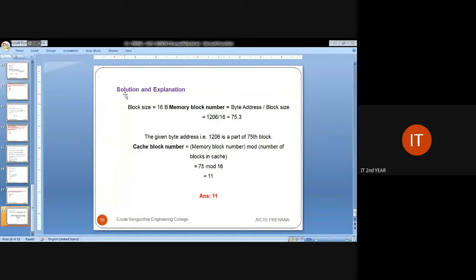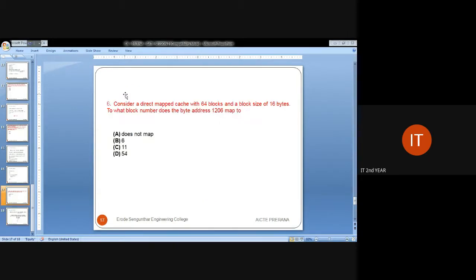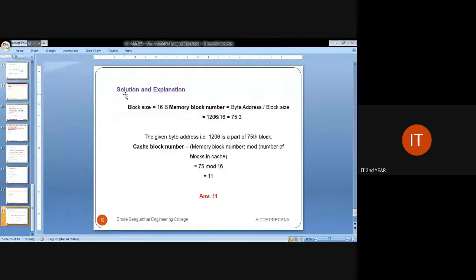So we can say that byte address 1206 will be placed in the 75th block. The total number of blocks in the cache is 64 blocks, which have different byte allocations.